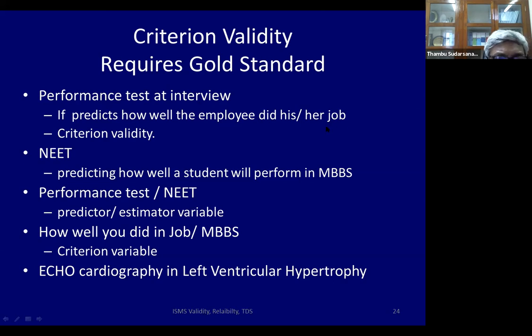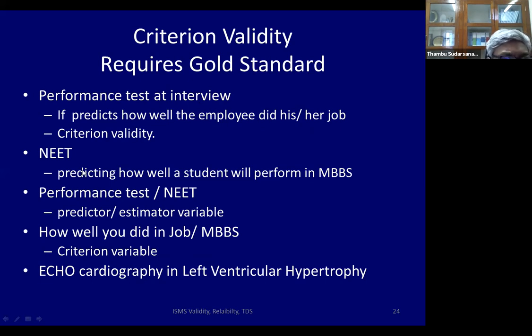At the end of it, you can see the correlation: the gold standard is how he did his job, and the questionnaire was the thing you're testing. So you can check the criterion validity of that question in the questionnaire, whether that performance test correlates with how the employee finally did his job.